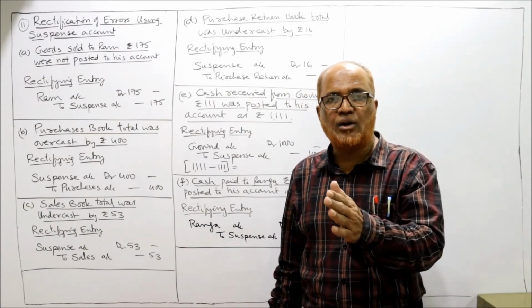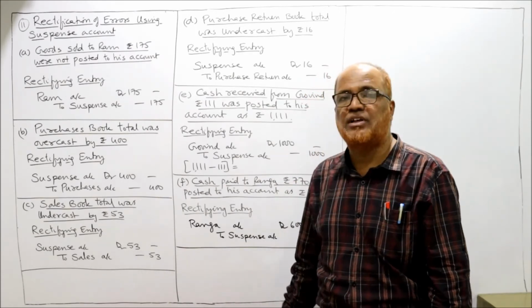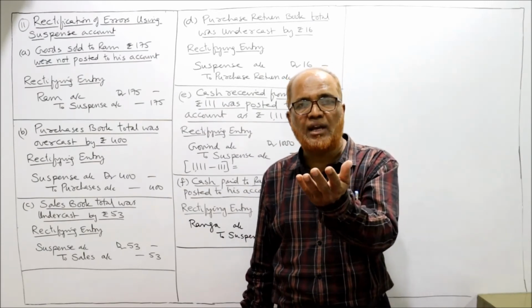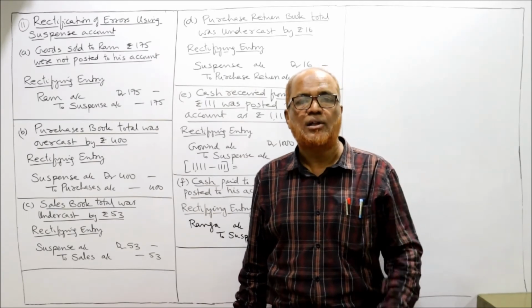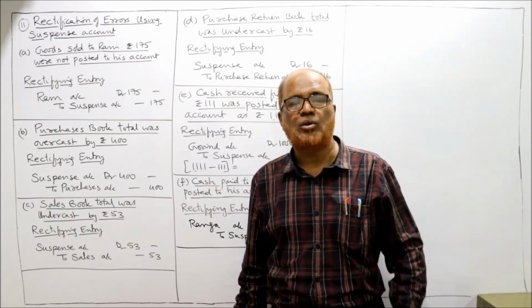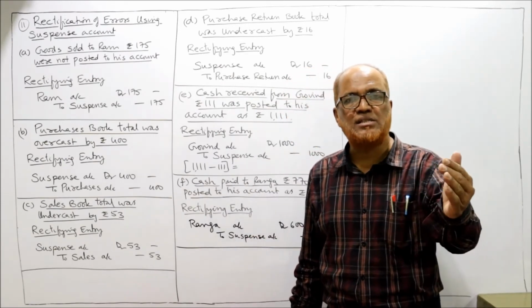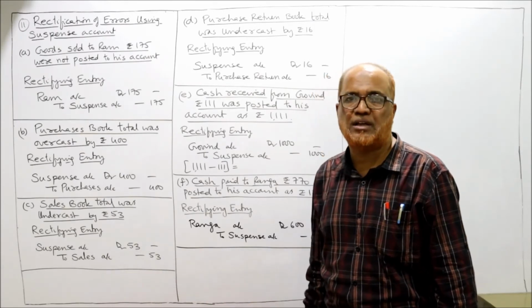The credit side of the sales account has been taken less by 53. Now we credit it, because we have taken less amount on the credit side. So the sales account will be credited. Which account will be debited? Suspense account. So the entry will be suspense account debit to sales, 53.